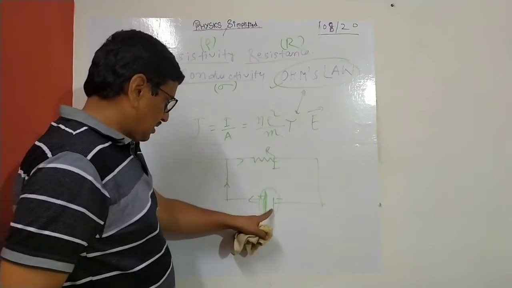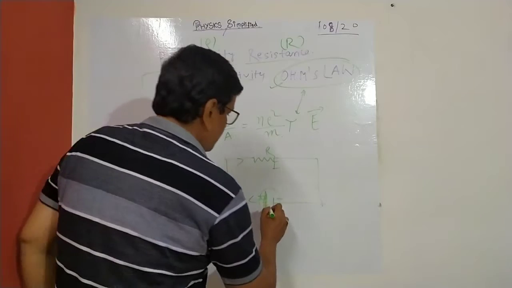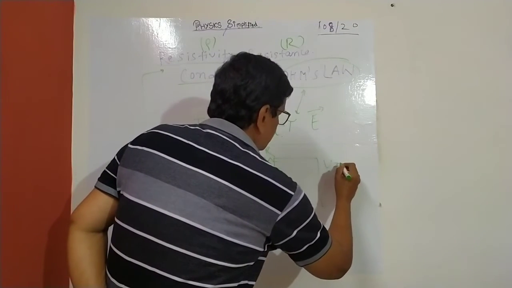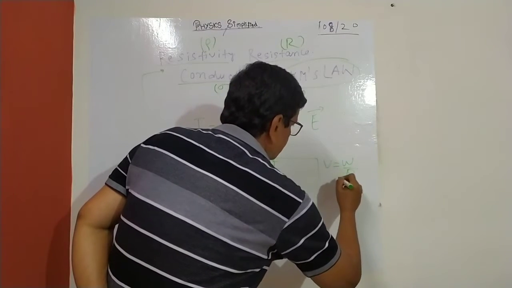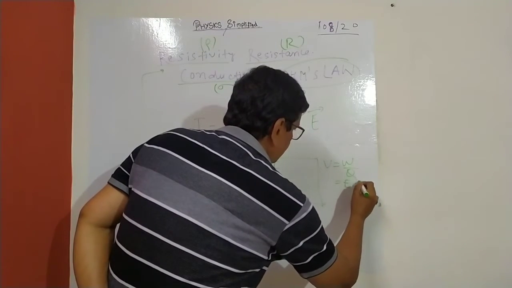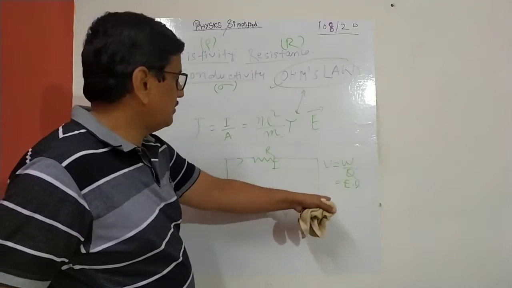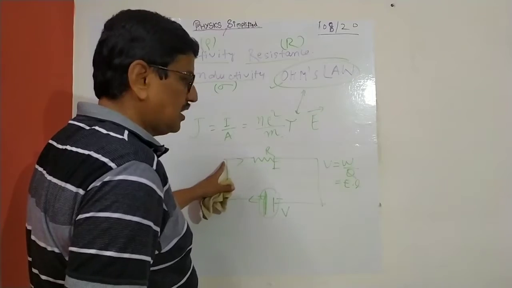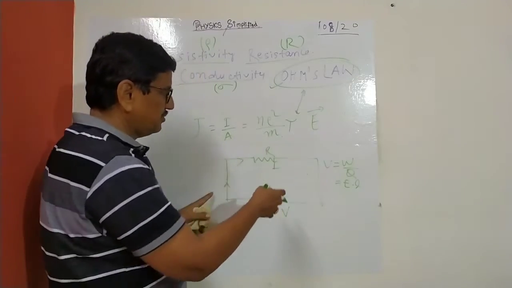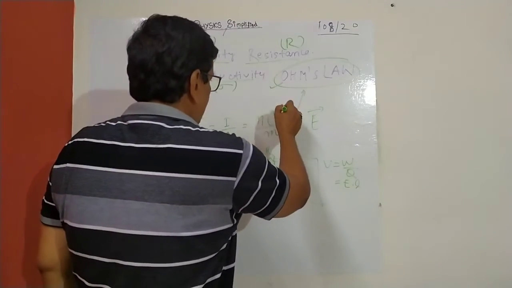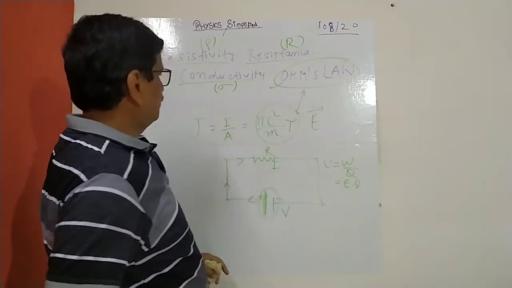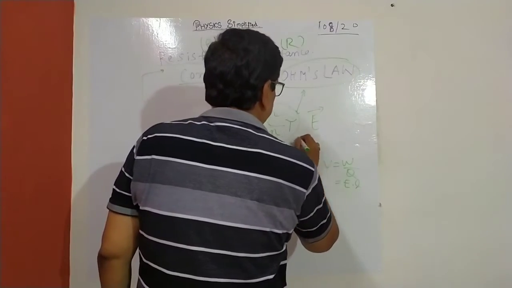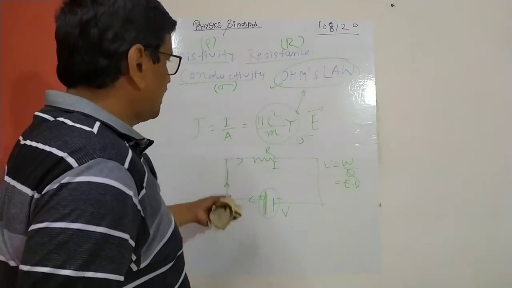So there is an electric field precisely because there is a potential difference V, and you all know in electrostatics potential difference equals work done per unit charge, and this is related to E into L. So from this you derive that E, that is the electric field, is applied, then the electrons under the electric field move with a force. We have already derived this F equal to ma, and so this is one. So this is precisely called conductivity. This term is conductivity, and now we'll see how Ohm's law follows.